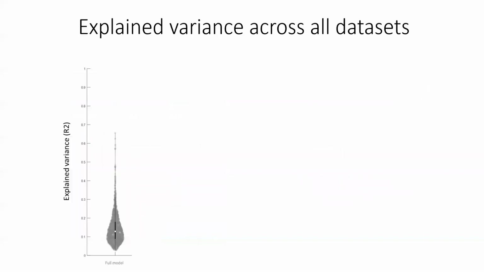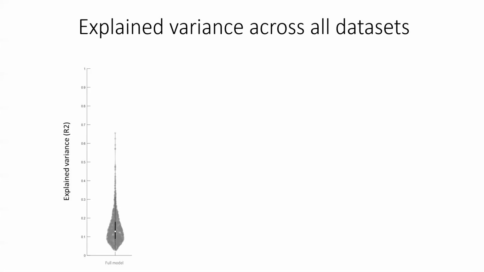So looking at the results, here is the distribution of the total amount of explained variance by the three components together: autocorrelations, conditions, and blockwise trends. These are all the participants from all 16 data sets, and that is 1,473 participants in total so far. Every dot is 1 participant, and the white dot is the median value. On average, we can explain about 13% of the total within subject variance in reaction time with these three components together.